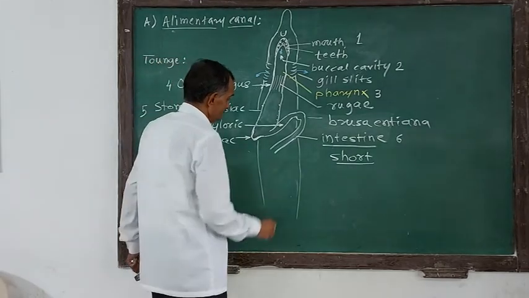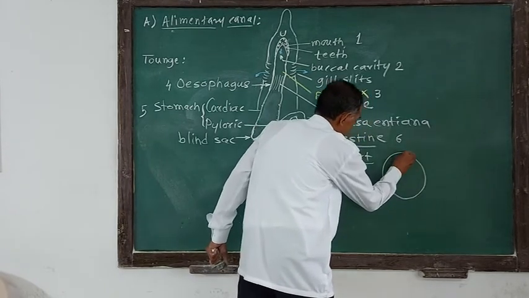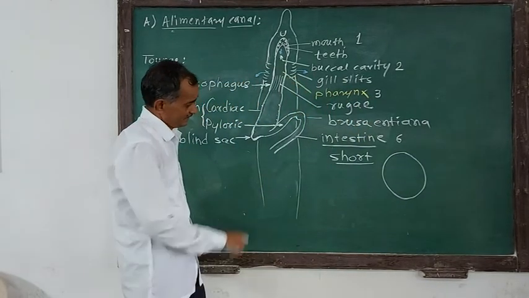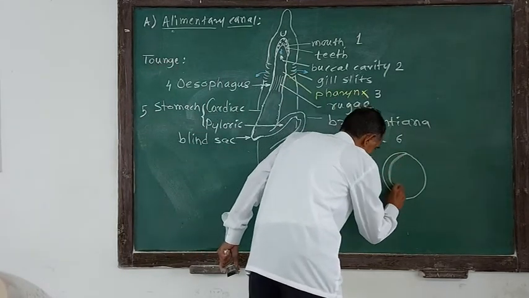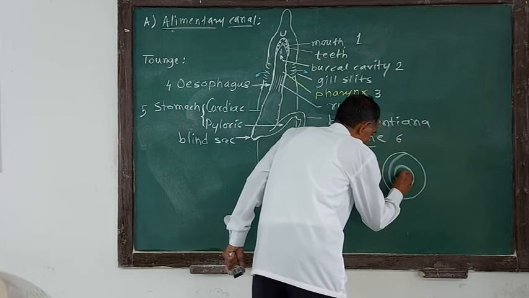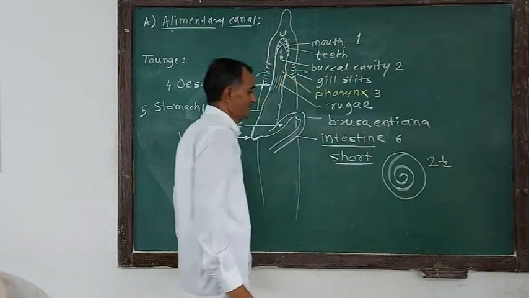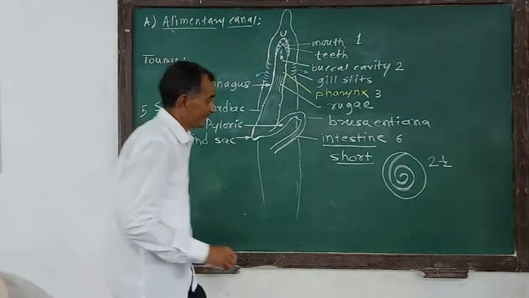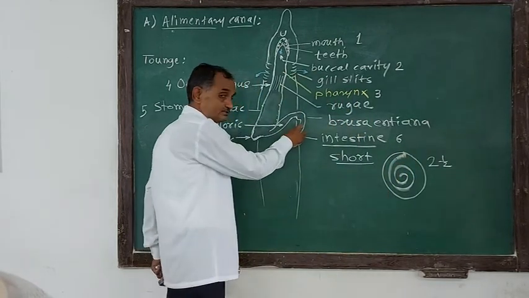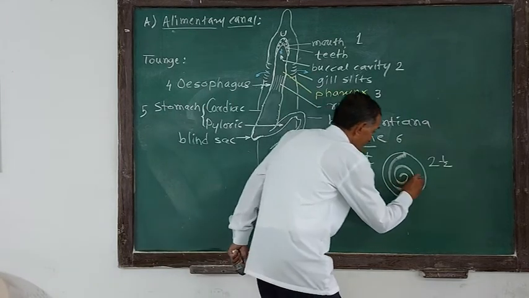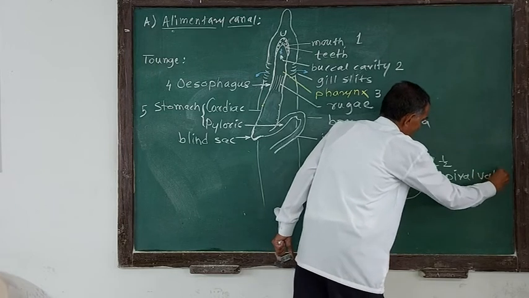Now in the wall of the intestine, if you take a cut section of the intestine like this, in the lumen of the intestine, from the mid-dorsal side arise such coils. A coil of two and a half. There are 2.5 such coils of membrane arising mid-dorsally from the lumen of the intestine throughout its length. This is known as the spiral valve.